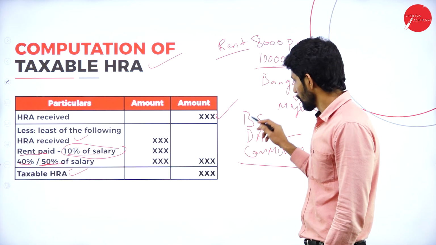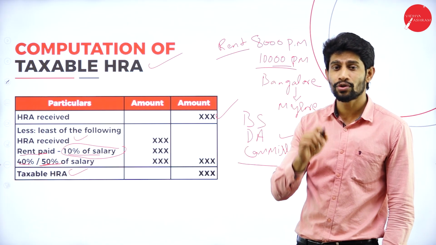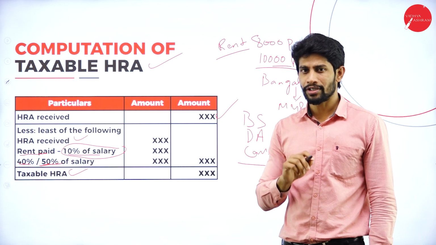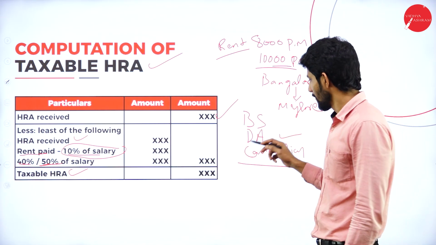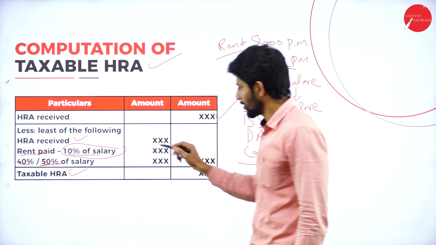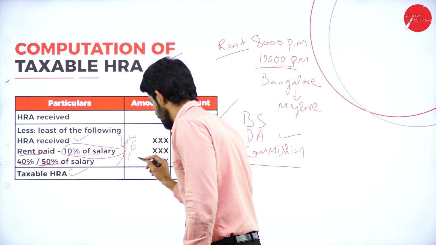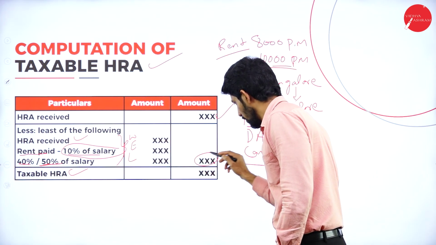Again, salary means the total of basic salary, DA and commission, and DA should be part of retirement benefit. In the problem, you'll mention DA is part of retirement benefit. Then you're supposed to take that for computation of salary for the purpose of HRA. So in these three items, whichever is less, that you are going to take here.